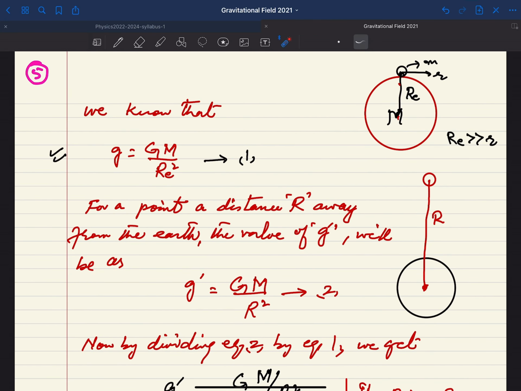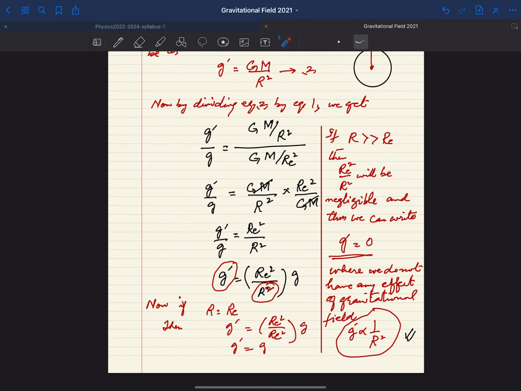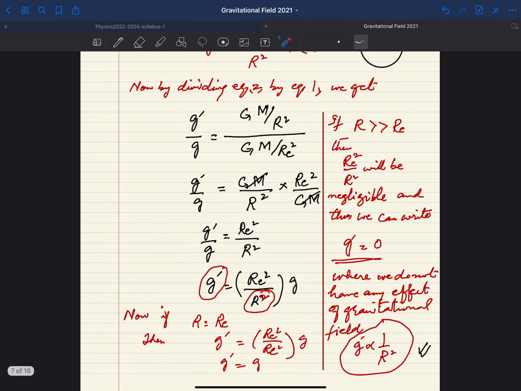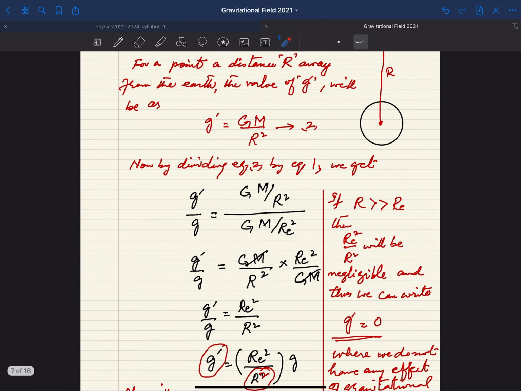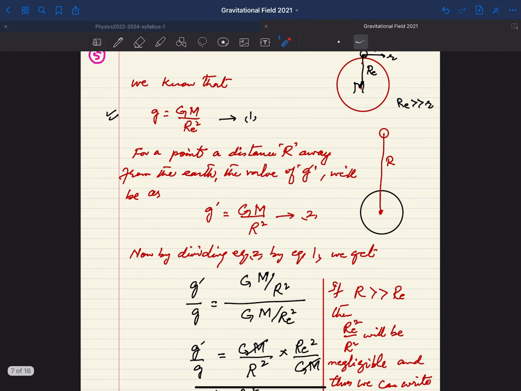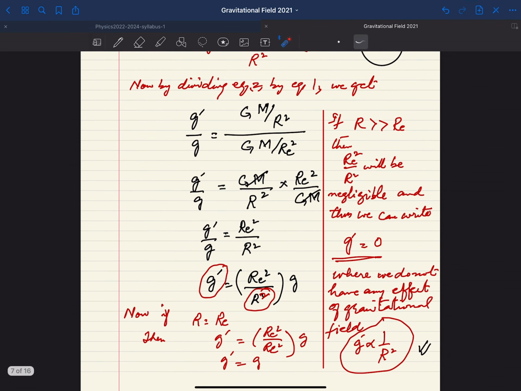Here we have already mentioned what will happen in this situation. We have developed an equation here: if you want to get the value of g dash, a new value, you can develop this type of equation, that g is equal to capital G M E divided by R E square. But if you are considering a value of g dash at a long distance, then this will be the equation, and here you can see that we are dealing with r square only, and by dividing your equation 2 by 1 you are getting this relation.